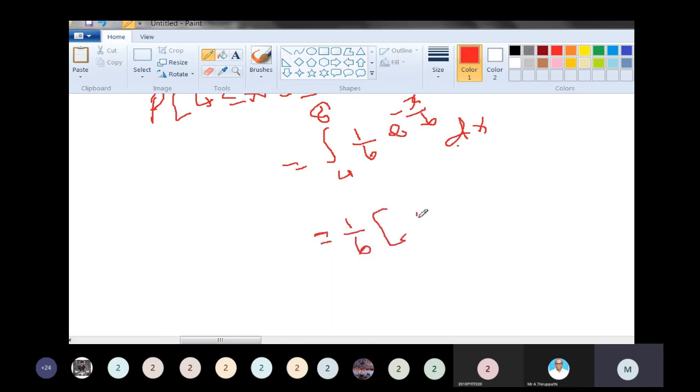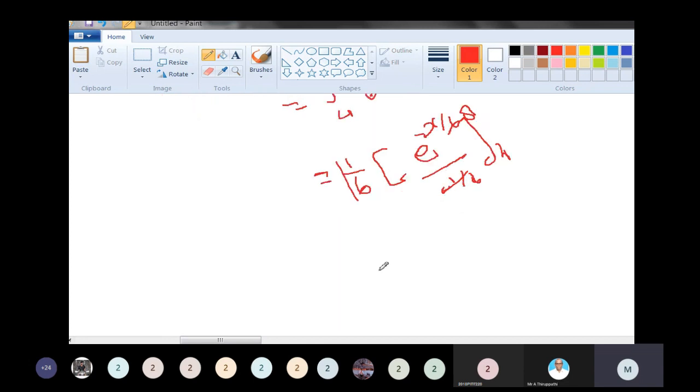Integrating e to the power minus x by 6 gives e to the power minus x by 6 divided by minus 1 by 6, the x coefficient. So from 4 to 8, the 1 by 6 cancels, and we get minus e to the power minus x by 6 from 4 to 8.